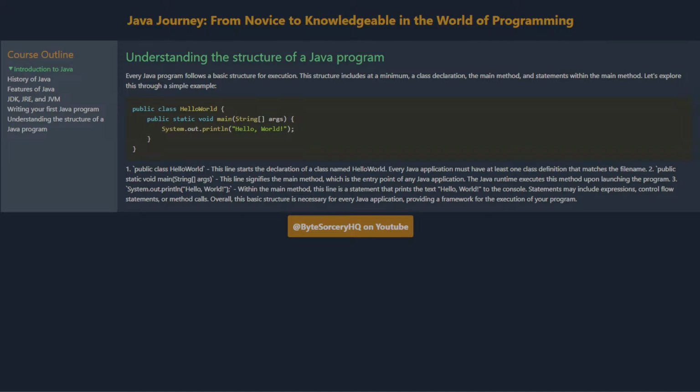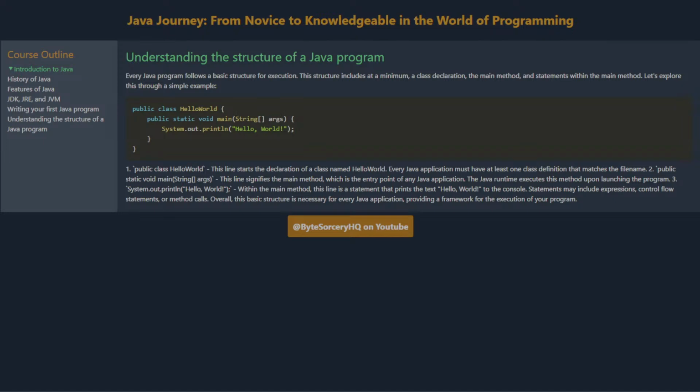Understanding the structure of a Java program. Every Java program follows a basic structure for execution. This structure includes, at a minimum, a class declaration, the main method, and statements within the main method. Let's explore this through a simple example. 1. public class HelloWorld. This line starts the declaration of a class named HelloWorld.